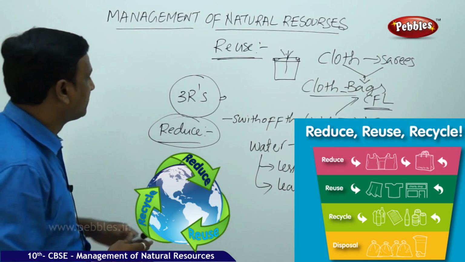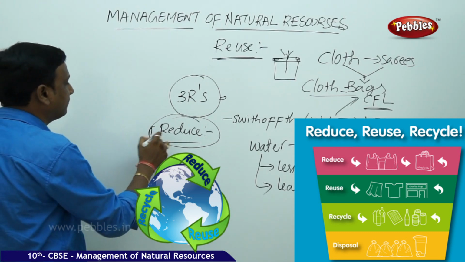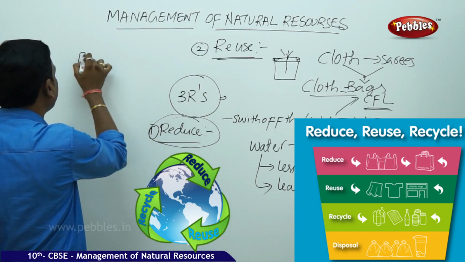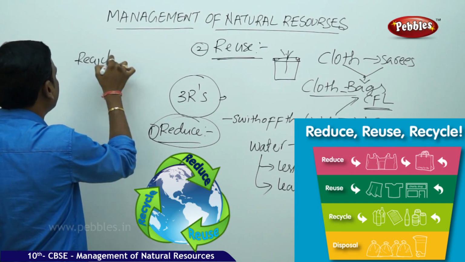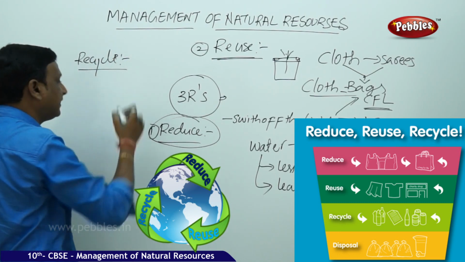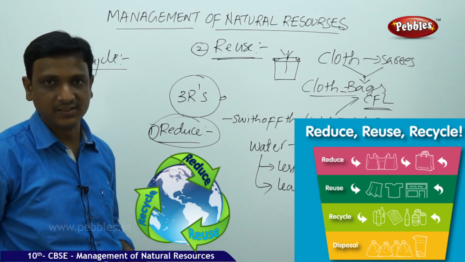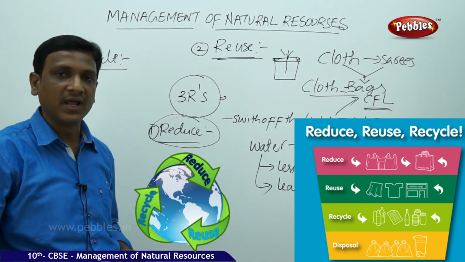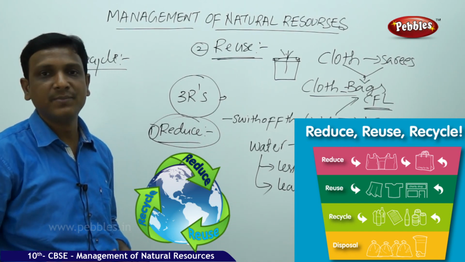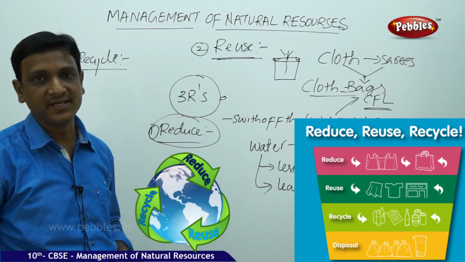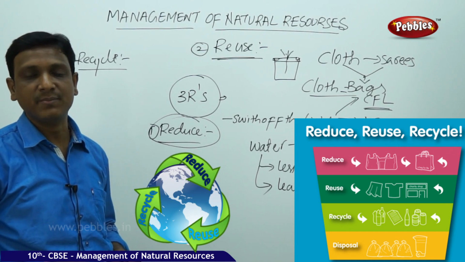So reduce is the first one, reuse is the second one, and the third one is recycle. Many of the materials can be recycled instead of producing a new one. Paper can be recycled, cardboard can be recycled, plastic can be recycled, metal can be recycled, glass can be recycled.